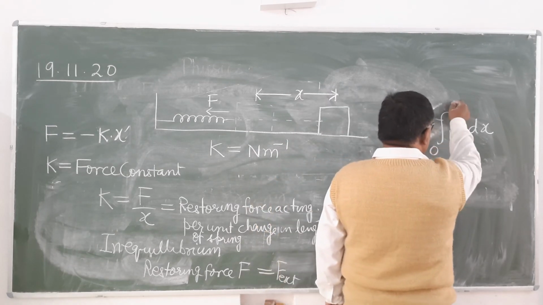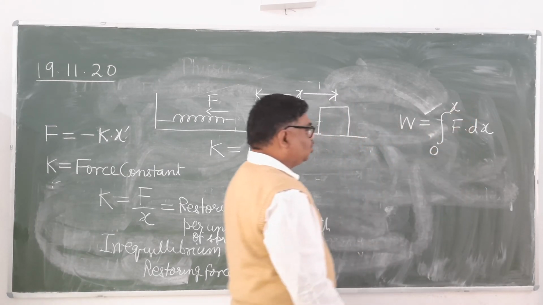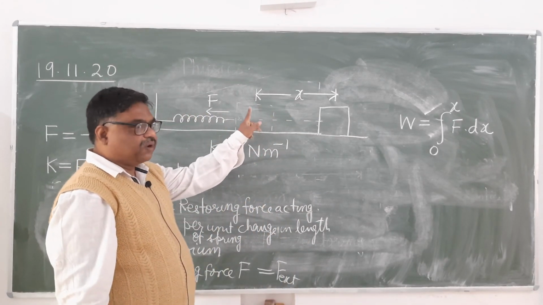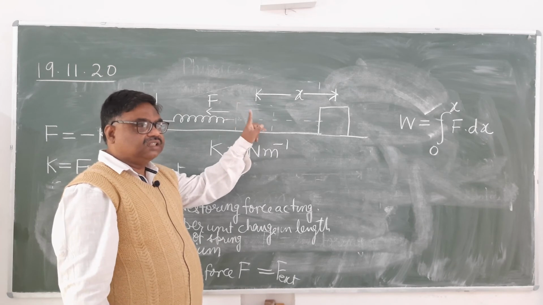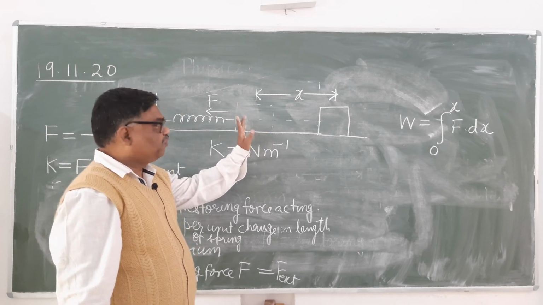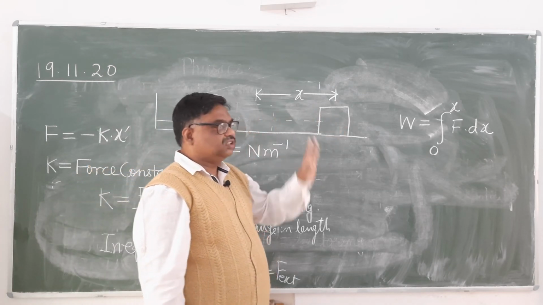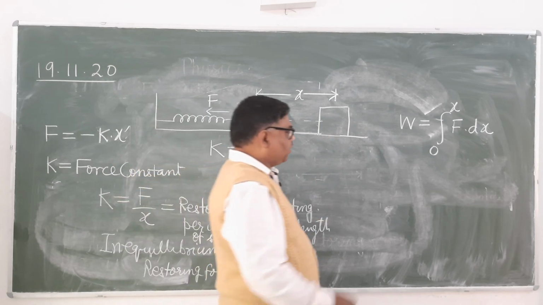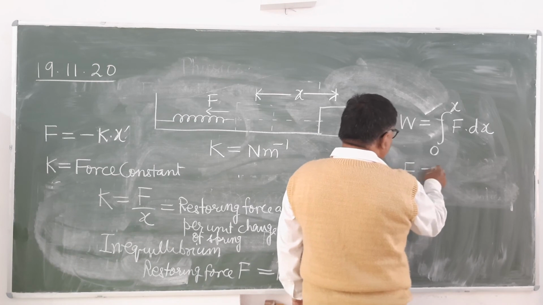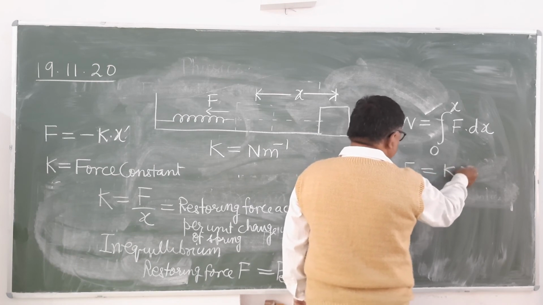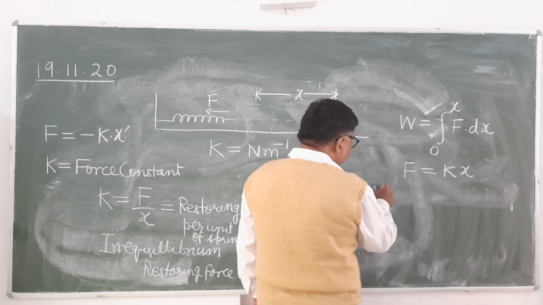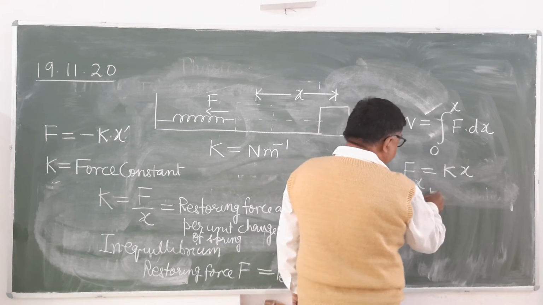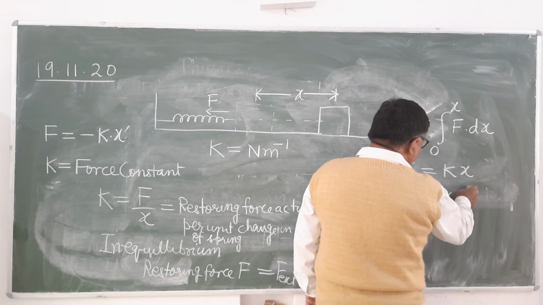Here what is the change in length? From 0 to x. When the block is here, the change in length is 0. And when the block has reached here, the change in length is x. Is it clear? What is the value of F? The value of F we know, it is equal to kx. So if you substitute here, what will you get? Integral from 0 to x, kx dx.